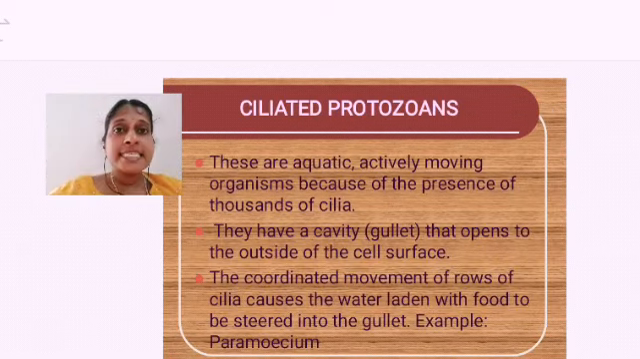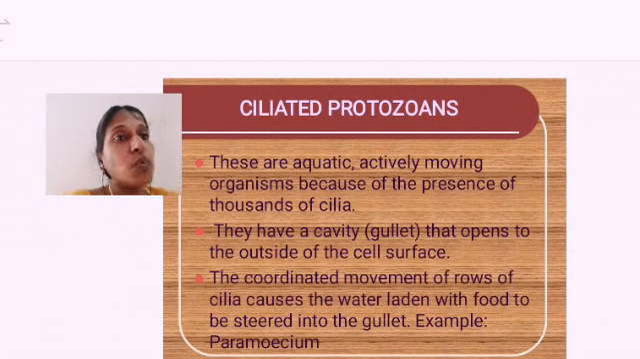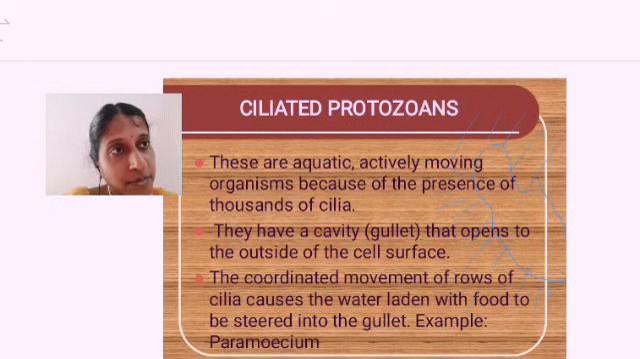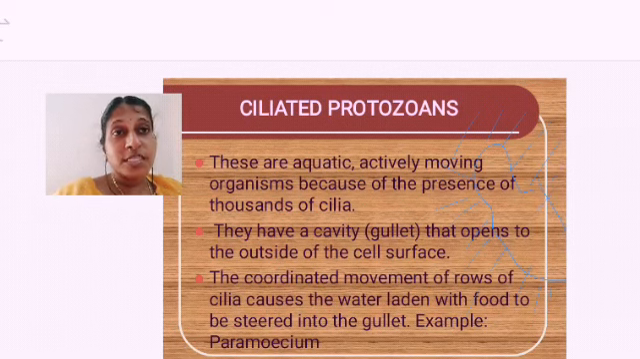Next is your ciliated. Ciliated means what? They have cilia, the presence of cilia. For example, paramecium. So this one is paramecium. You can find many projections like this present. So this one we call what? The cilia. Fiber-like projections will be present. We call it cilia.